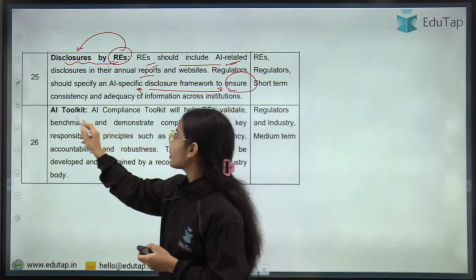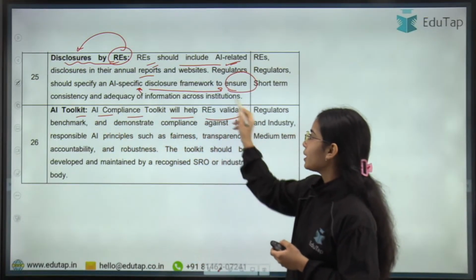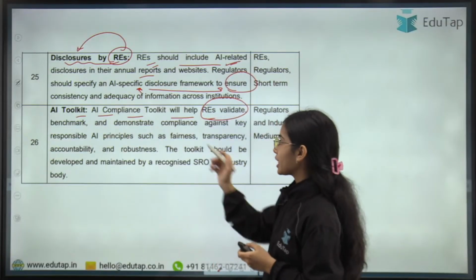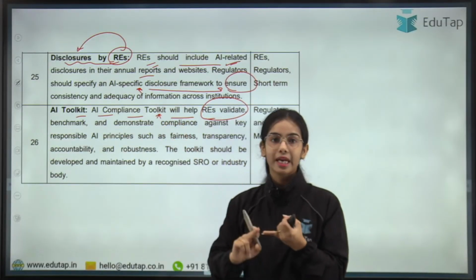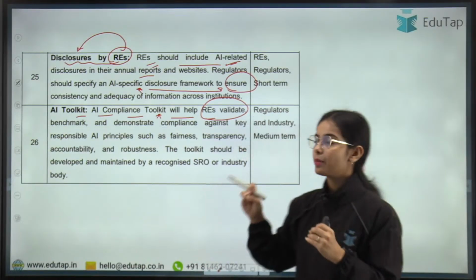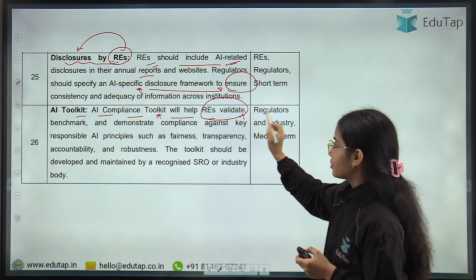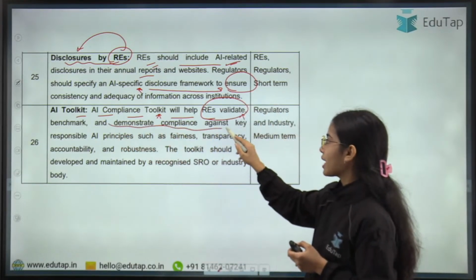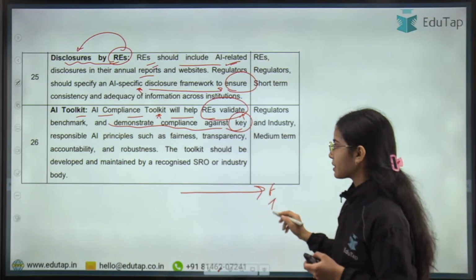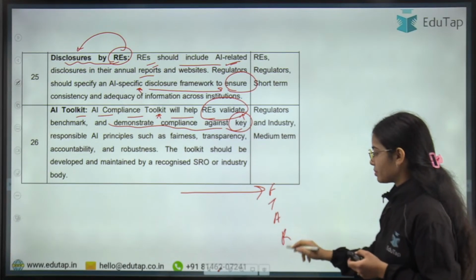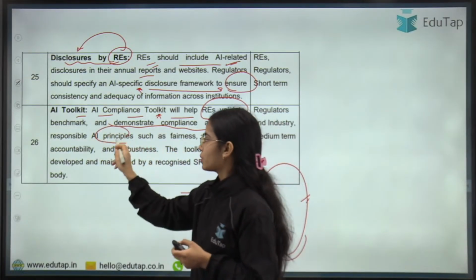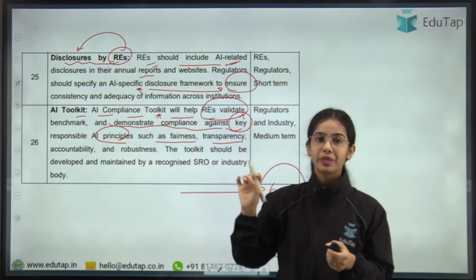AI toolkit, this is the last point. So AI compliance toolkit will help regulated entity validate benchmark. So AI compliance toolkit means compliance. AI rules have to be complied with. So AI compliance toolkit will help regulated entity validate, benchmark and demonstrate compliance against key responsible AI principles. So AI principles are fairness, transparency, accountability and robustness. So these are the 4 responsible AI principles, okay, such as fairness, transparency, accountability and robustness.